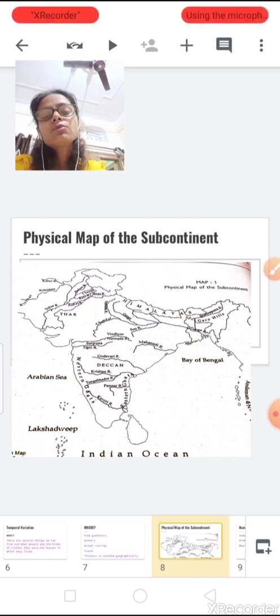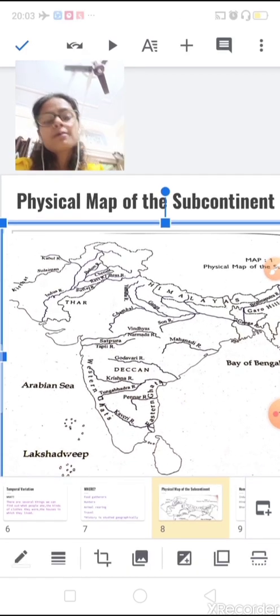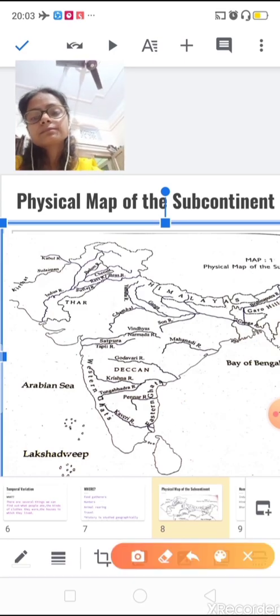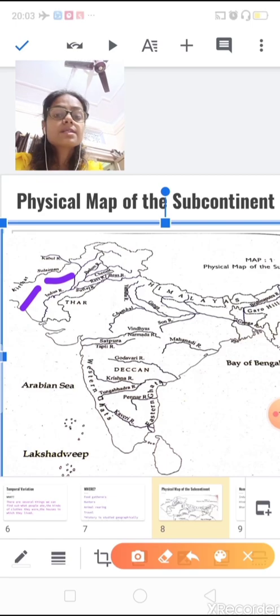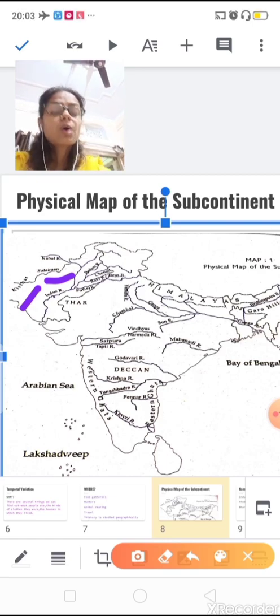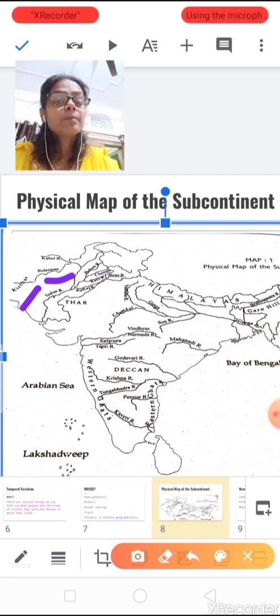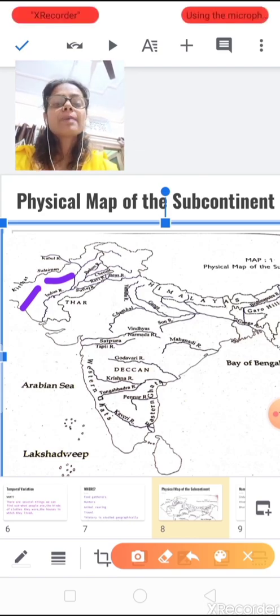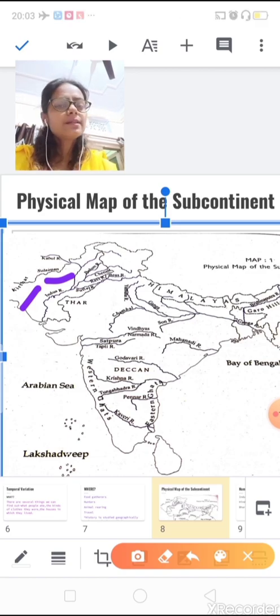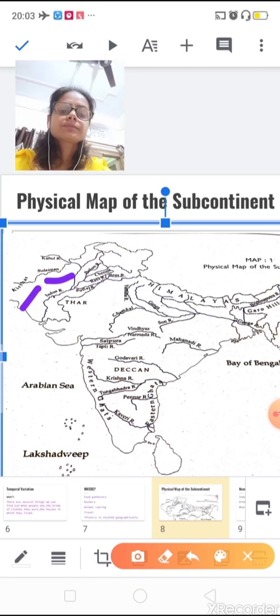Now if you see over here, there are the Kirthar and Suleiman hills. This is the area where men and women first began to grow crops such as wheat and barley about 8,000 years ago.